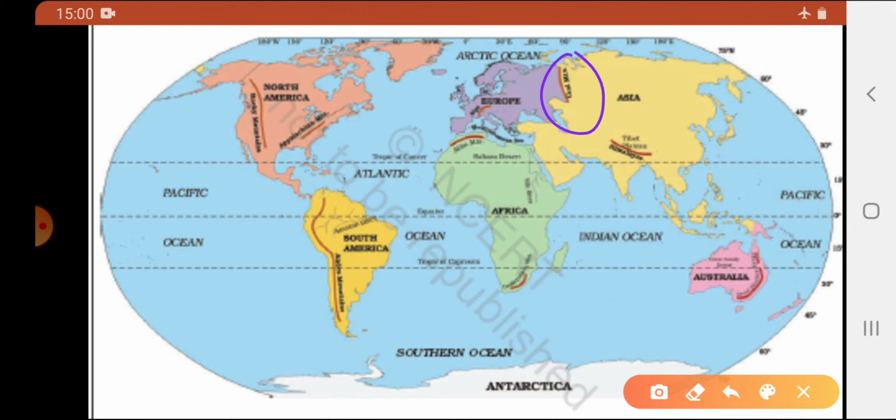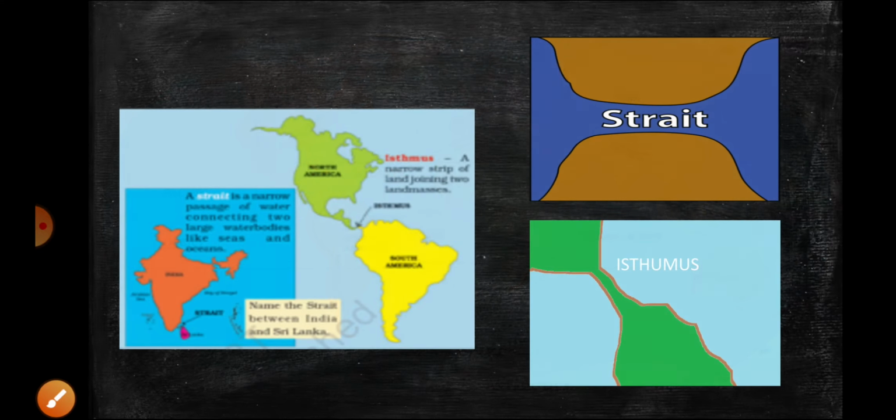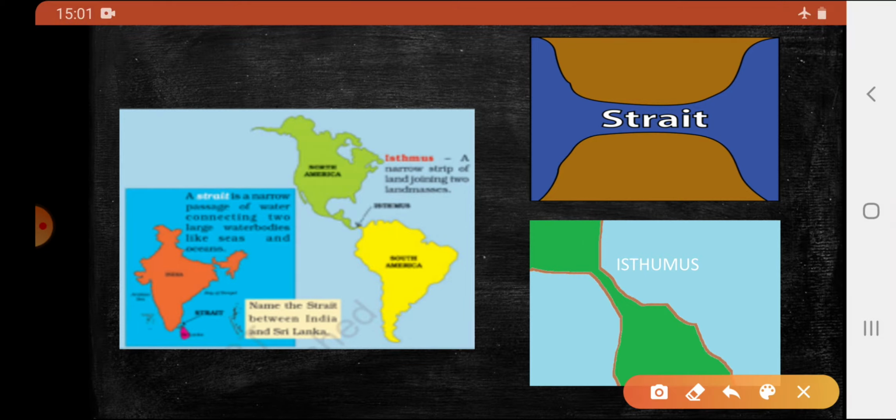So this is the Ural Mountains which separates Europe and Asia. This is the Andes mountain, and this is the Himalayas mountain. Isthmus: a narrow strip of land that joins two land masses is known as isthmus. So consider this is one landmass and this is another landmass. This narrow strip of land is known as isthmus.